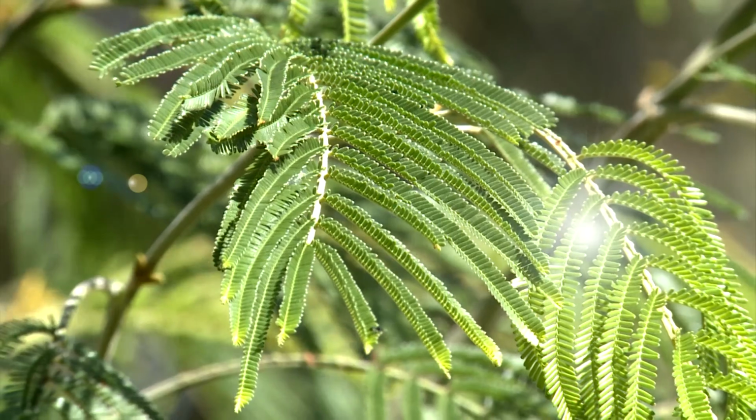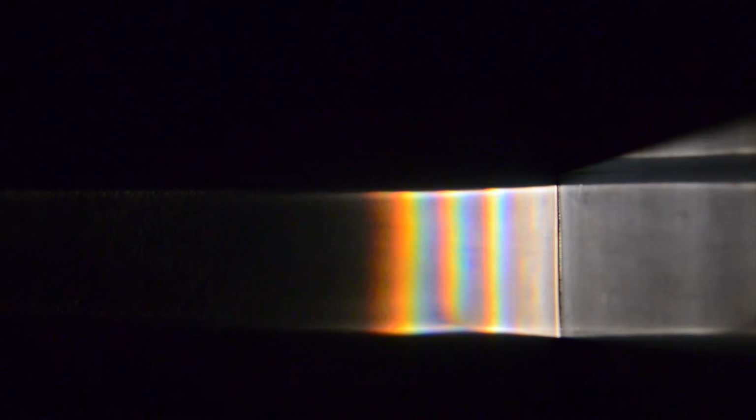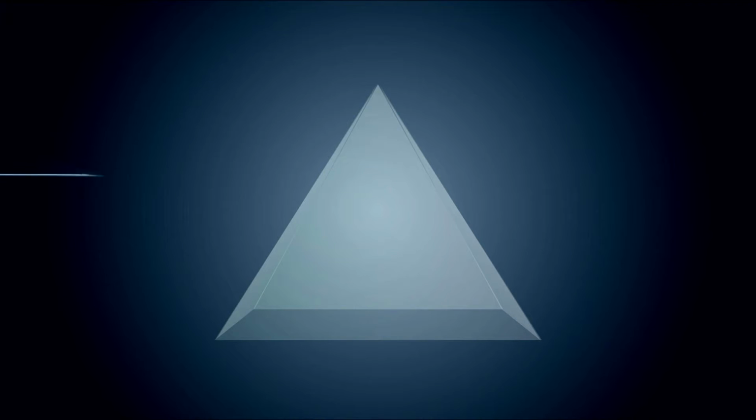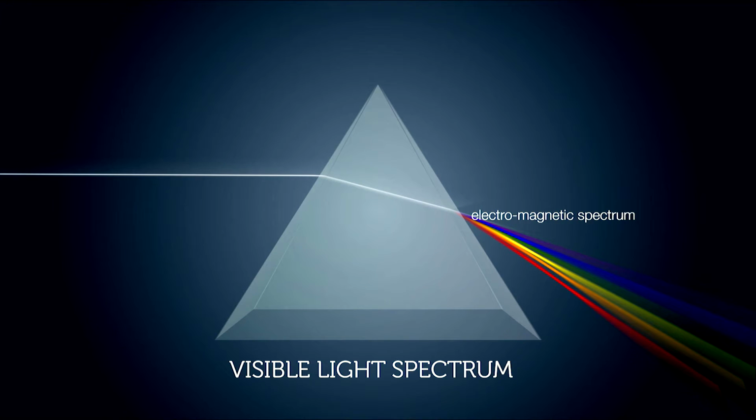Light can also be absorbed. It can be transmitted, and it contains colours. Though we see light as white, it is made up of many colours called the visible light spectrum. Different colours are produced by the different wavelengths that make up the visible portion of the electromagnetic spectrum.